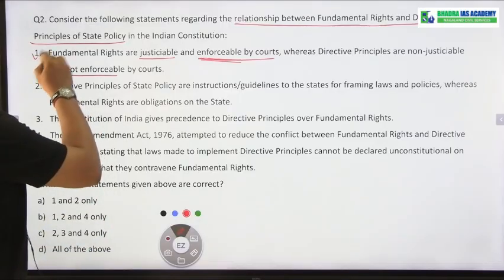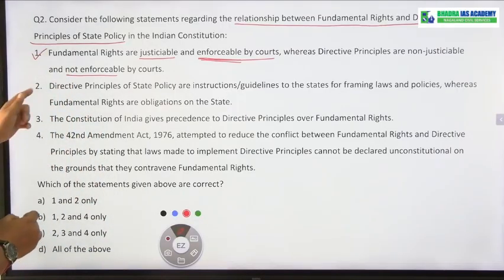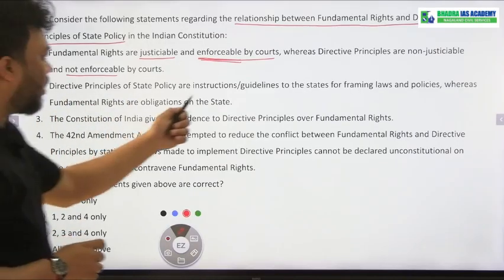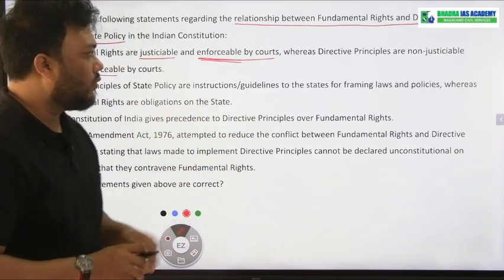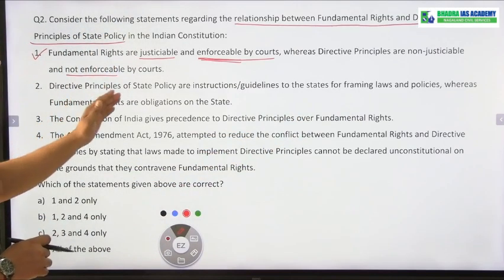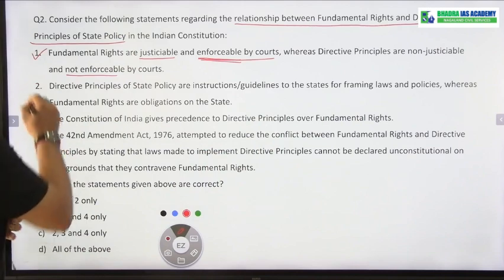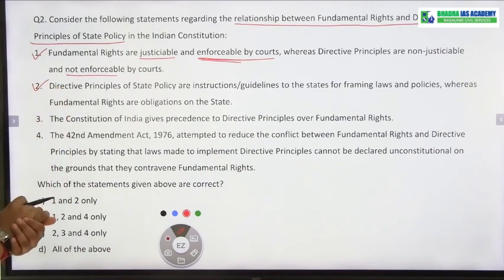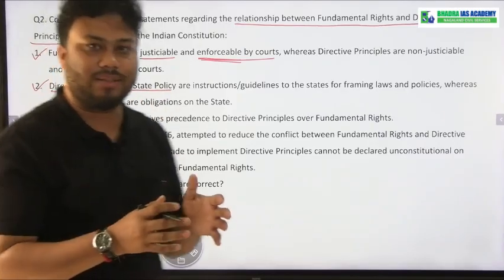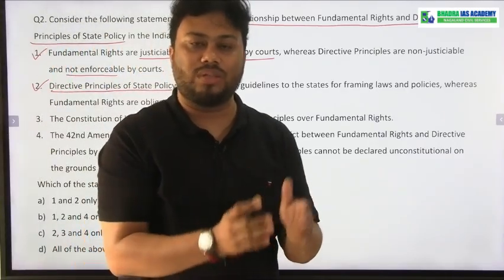Okay, the statement number 1 is correct. Next, statement number 2. Directive principles of state policy are instructions or guidelines to the state for framing laws and policies, whereas fundamental rights are obligation on the state. Okay, this statement is also correct, because DPSP means what? DPSP means these are some guidelines given by the constitution to the state.